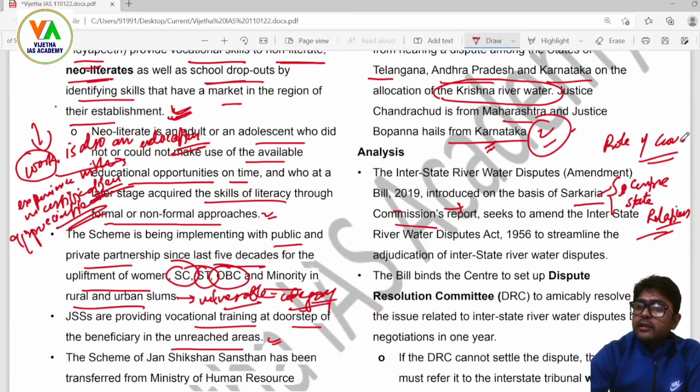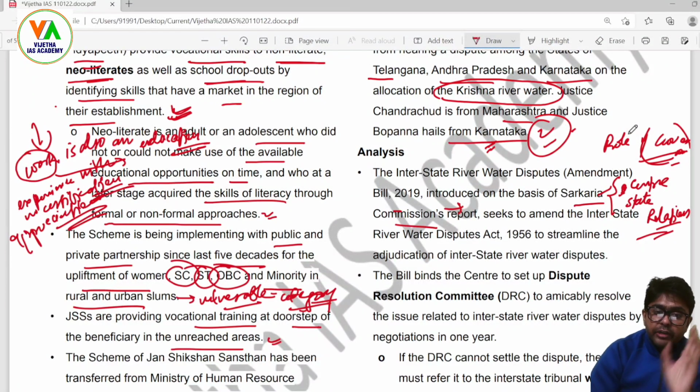How the governor's role must be utilized and understood in the light of constitutional aspirations and objectives, so that the federal structure of the country is working ideally. This is what the Sarkaria Commission spoke about.